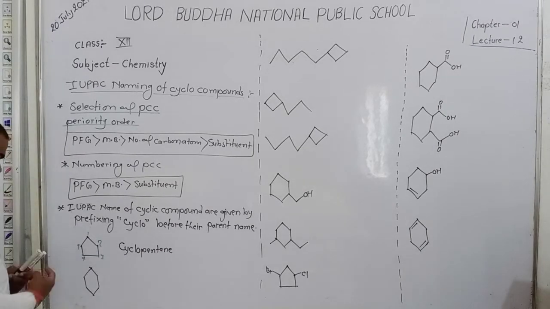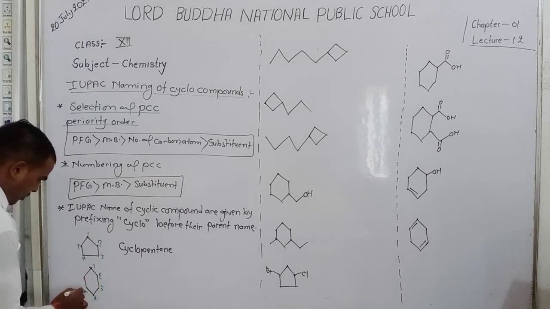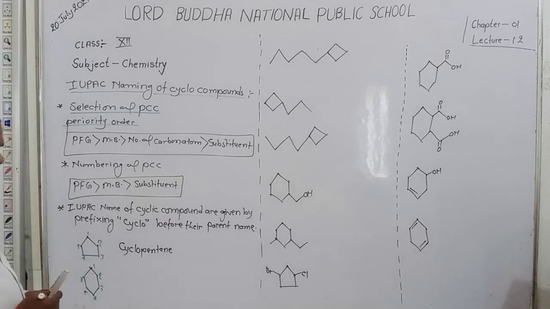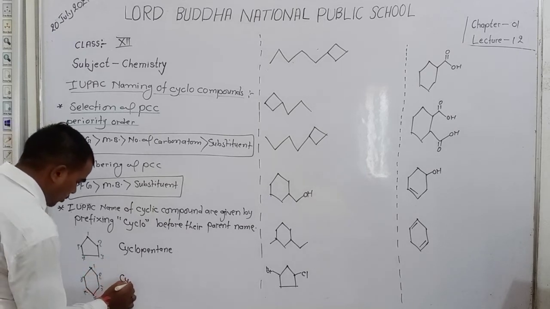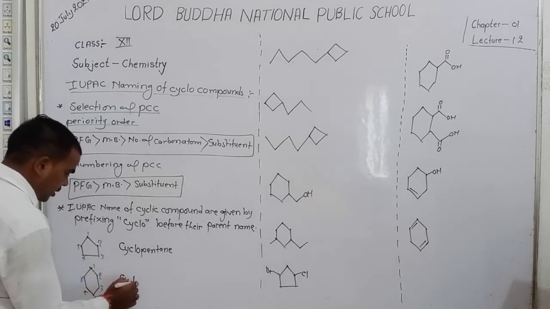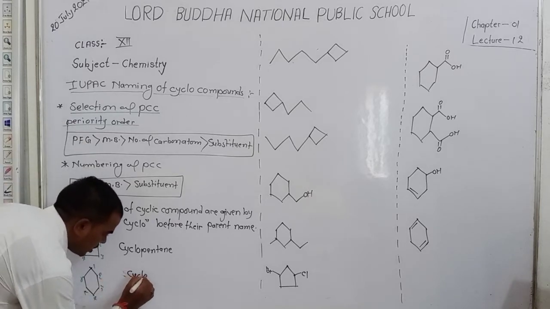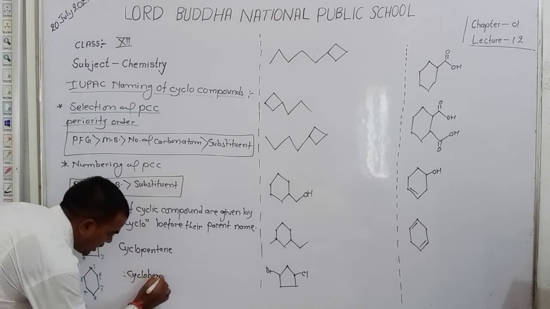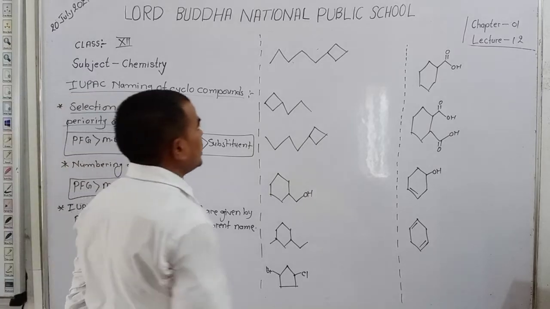Now here the number of carbon is 1, 2, 3, 4, 5, 6. Number of carbon 6. For the cyclic compound, write firstly cyclo, then for 6 carbon, hexane. The name of this compound is cyclohexane. Okay, students. Now let us discuss another example here.